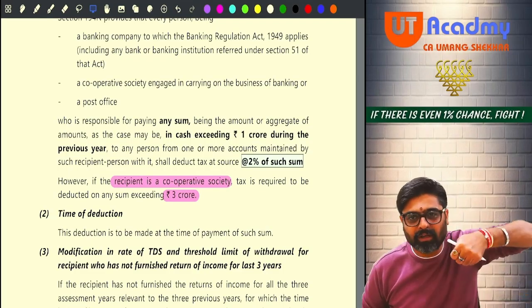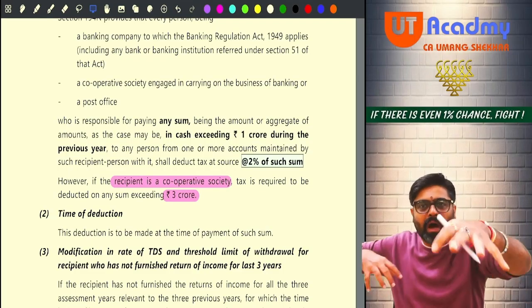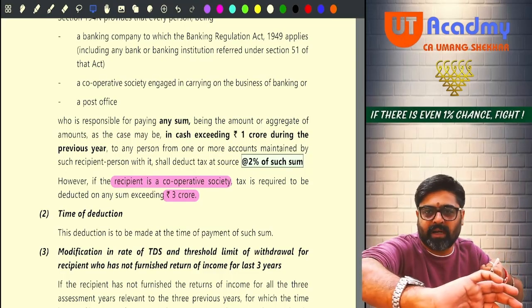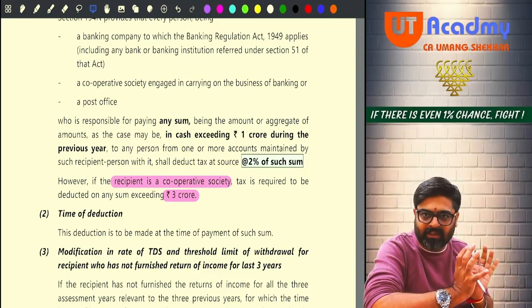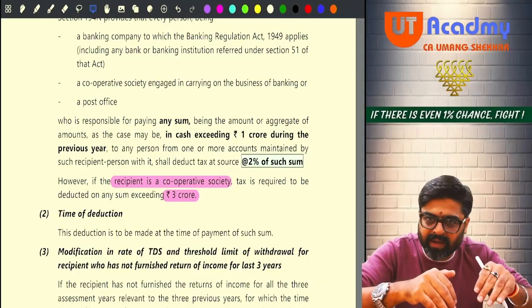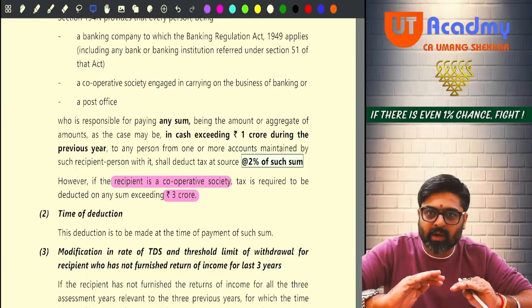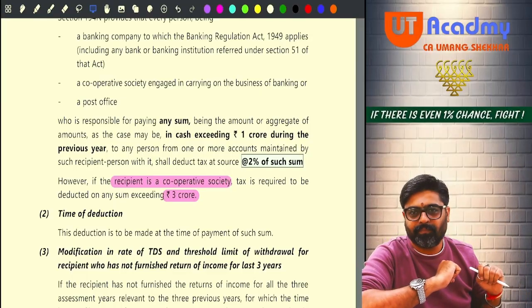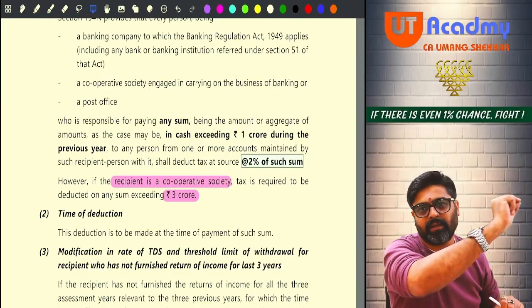The cash withdrawal is not your income. So out of the cash withdrawal, some amount is deducted as TDS. Are you going to show this cash withdrawal as your income, gross amount? No. So definitely the TDS which got deducted was never shown as your income. Still you are going to get the credit of this TDS.